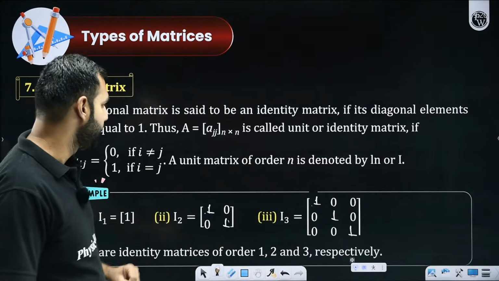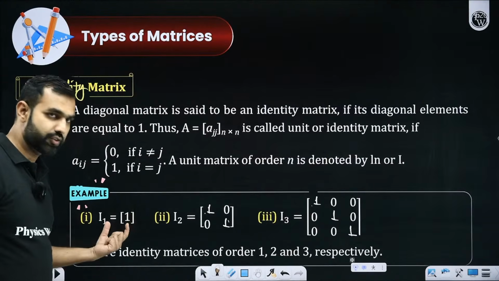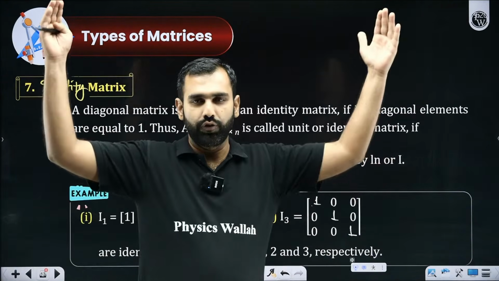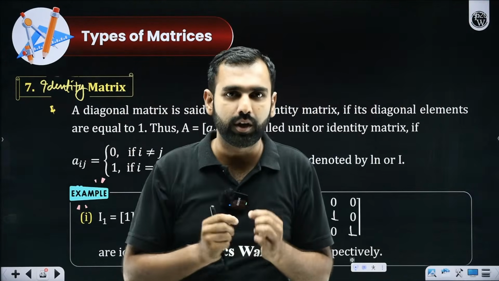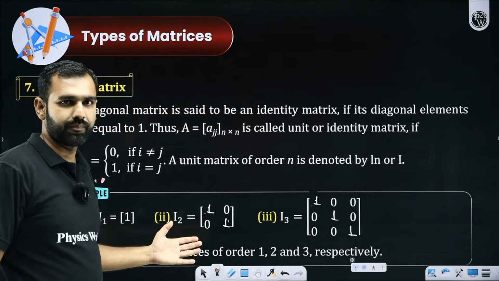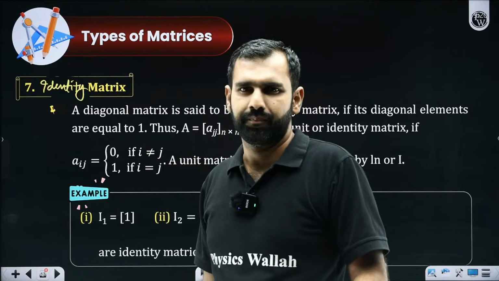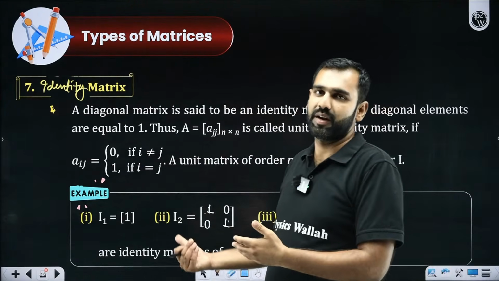Did you get that? No. Here you have identity matrices. This is your identity matrix of order 1, identity matrix of order 2, identity matrix of order 3. So first of all, you had diagonal, then you moved towards scalar, and now we are talking about identity. In the world of numbers, the way one behaves, in the world of matrices, it is the behavior or the nature of an identity matrix.